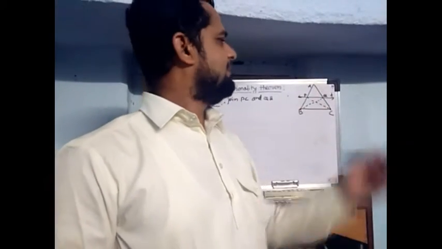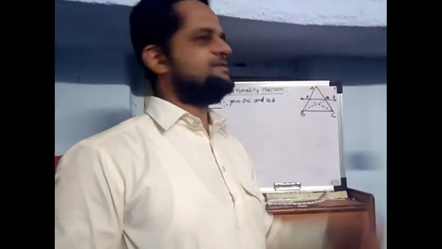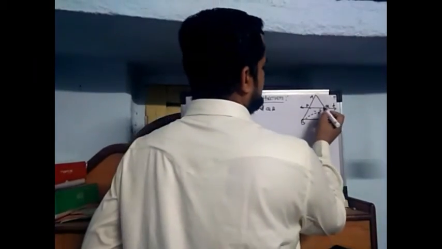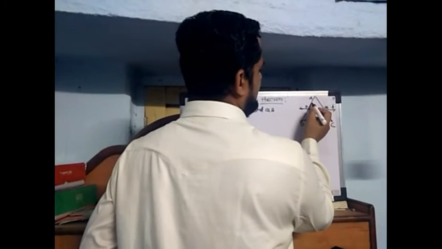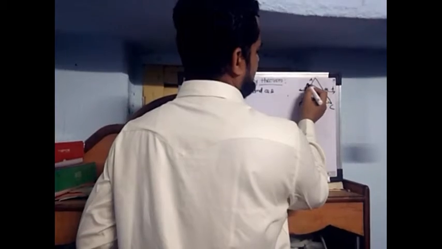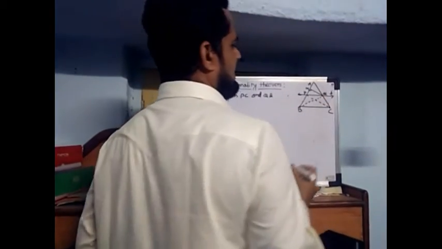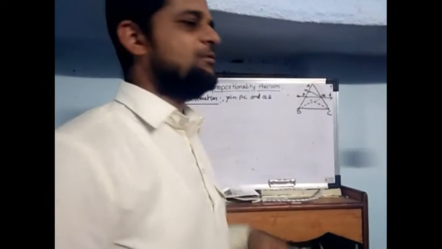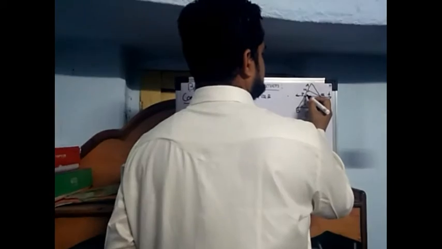Then we take perpendiculars on lines AB and AC. QM is perpendicular on AB, so we take QM, and the point is M. On line AC we take the perpendicular PN.